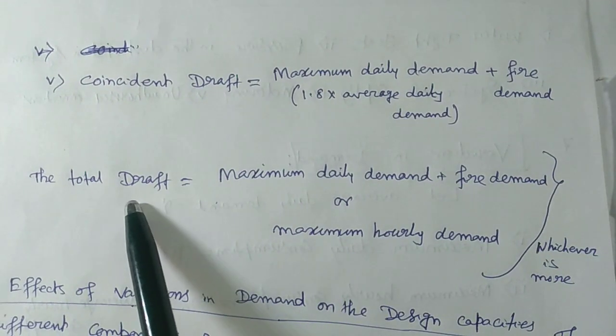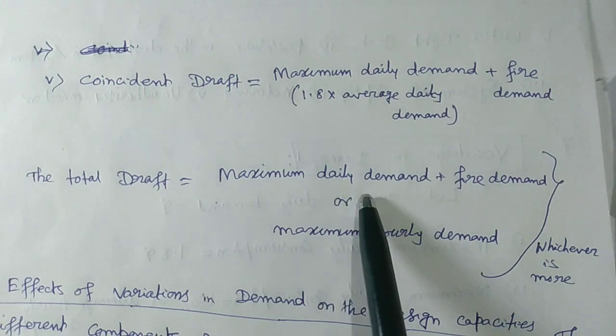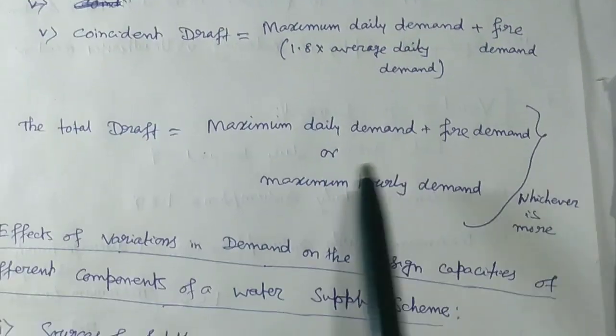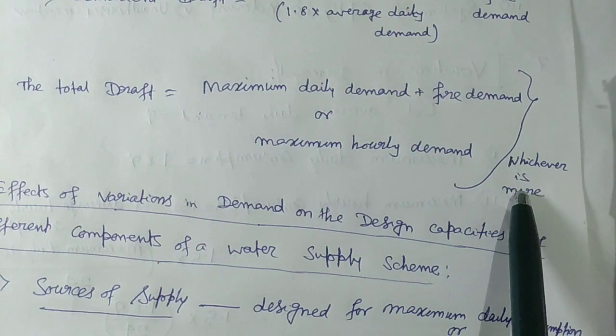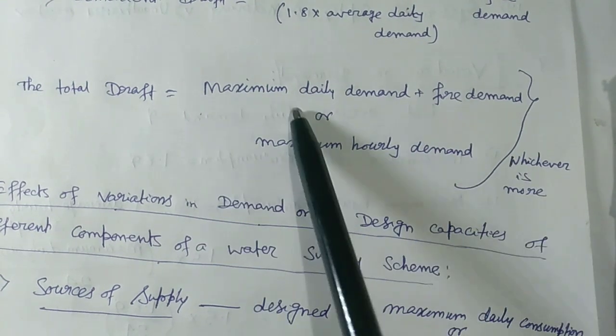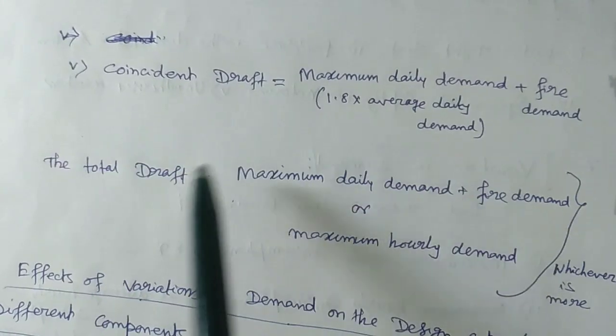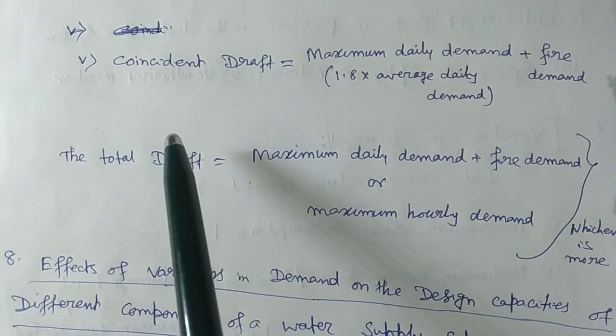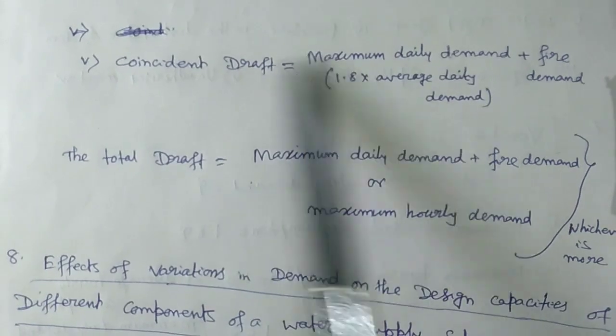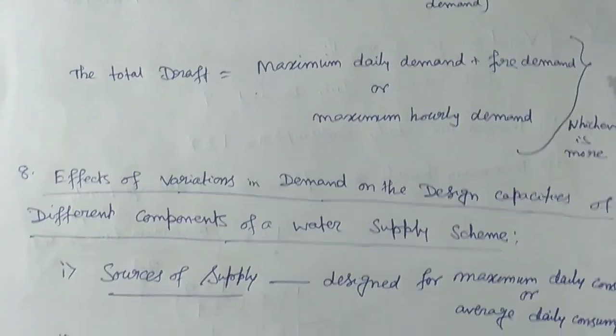And what is total draft? That is maximum daily demand plus fire demand or maximum hourly demand, whichever is more. So keep in mind what is coincident draft and what is total draft. Questions may frequently come from these topics.